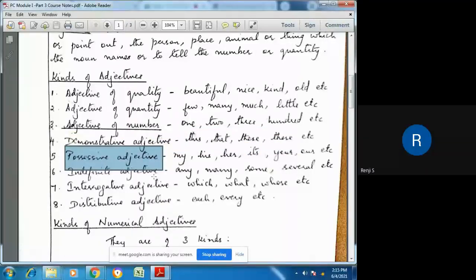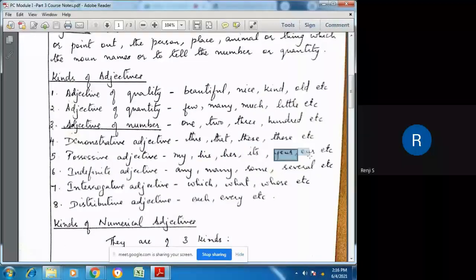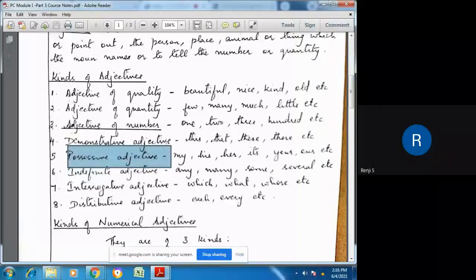That is, whose thing it is, or what it belongs to whom. Like, this is my pen, so my, his, this is his book, this is her book. When we speak of non-living things or animals, we call it its. Then your, our, this is our classroom. So it shows that we own our classroom, the classroom belongs to us. So this shows possessive adjectives. These are the words that come under possessive adjective.